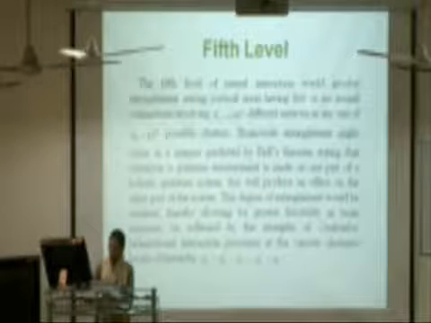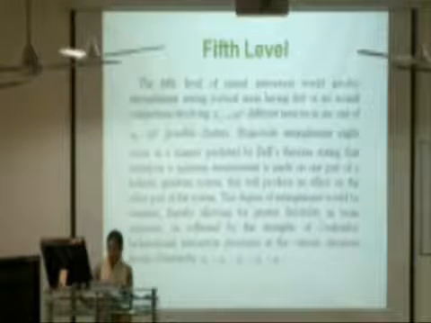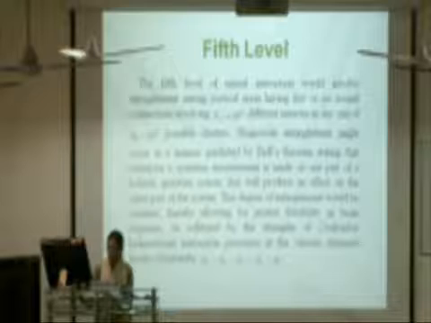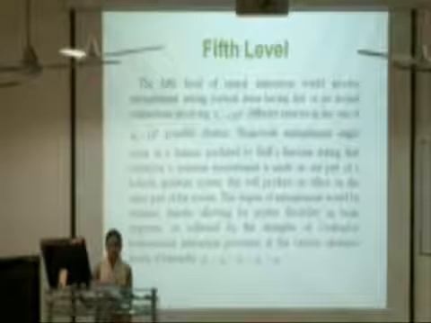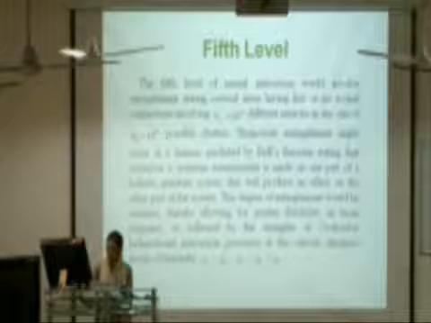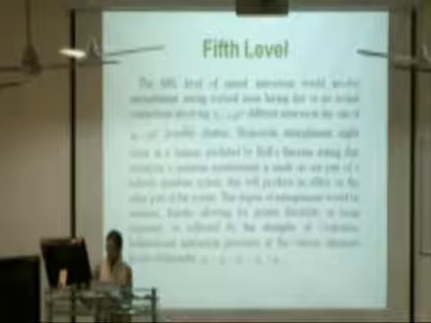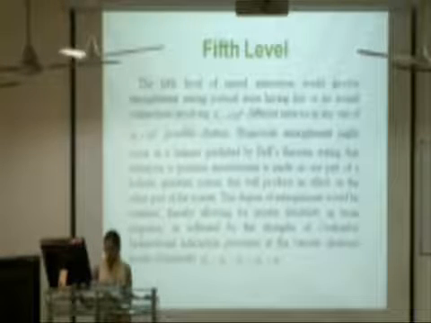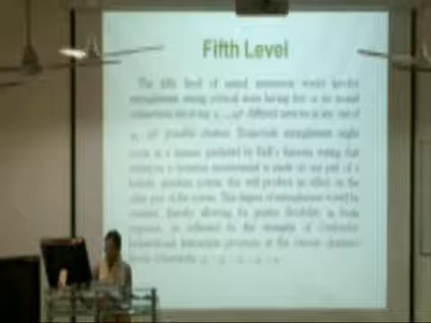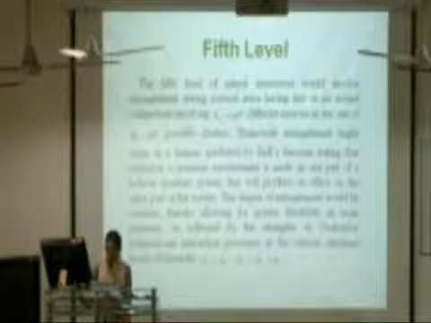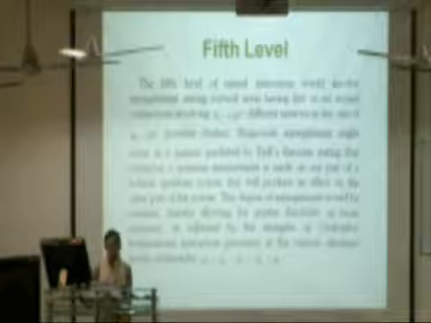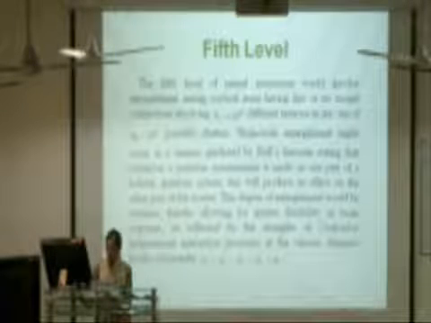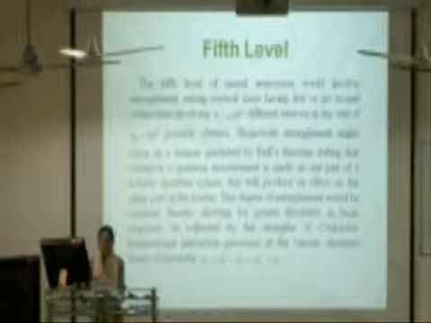The fifth level of neural interaction would involve entanglement among cortical areas having few or no axonal connections, involving 10 to the power 10 different neurons, in any one of 10 to the power 9 possible clusters. Brain-wide entanglement might occur in a manner predicted by Bell's theorem, stating that whenever a quantum measurement is made on one part of a holistic quantum system, the other parts are affected.